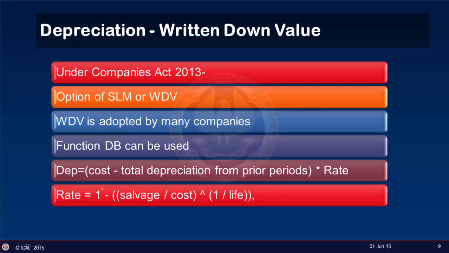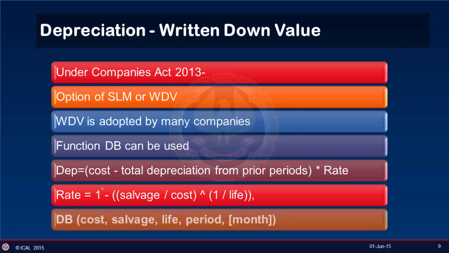The rate is equal to 1 minus the salvage value or residual value divided by cost, to the power of 1 upon life. That is the formula used to calculate the rate of depreciation, where life, salvage and cost have been given.